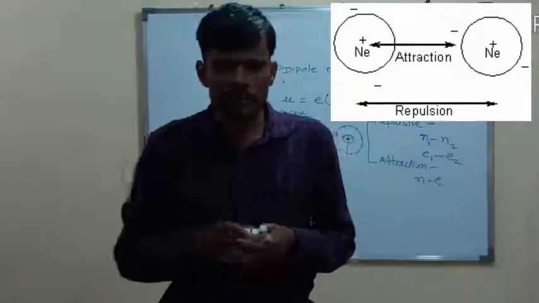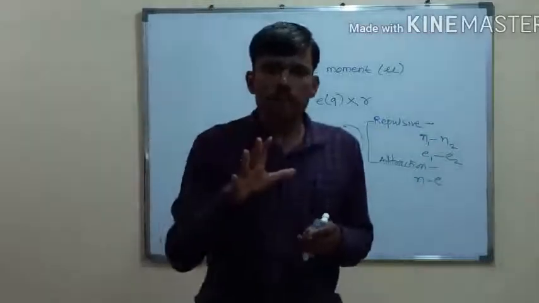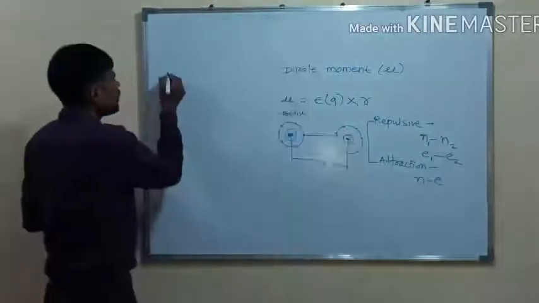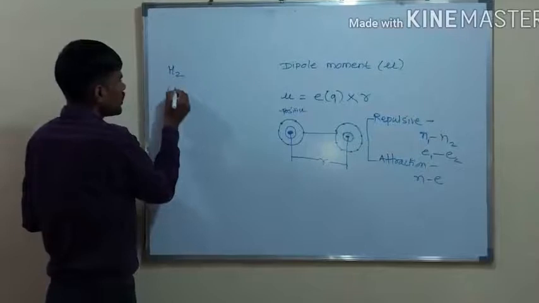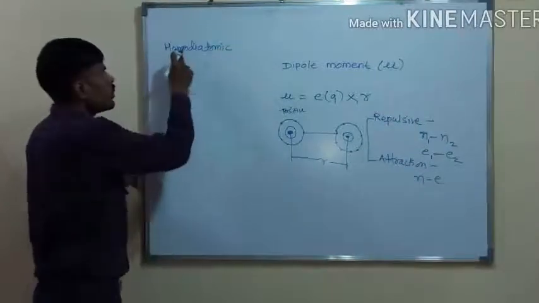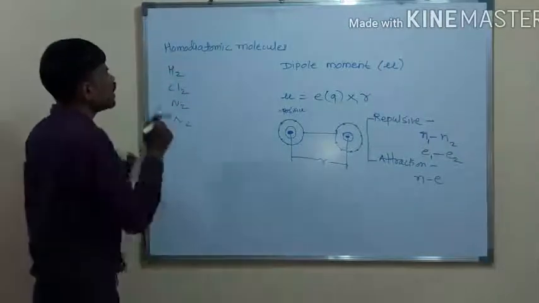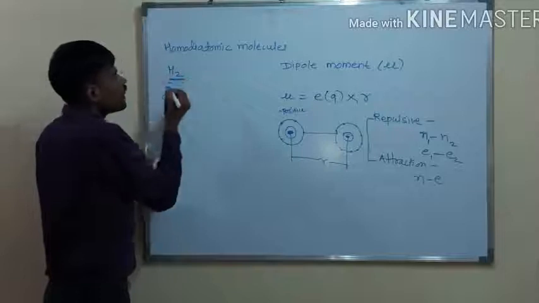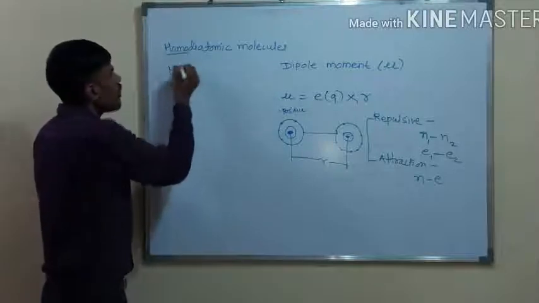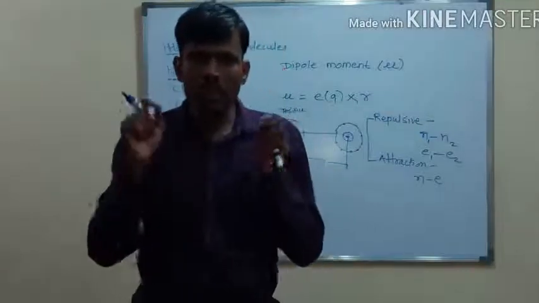The molecule shows a specific distance which is denoted by the bond length. Suppose a diatomic molecule is made up of homoatoms, for example H2, Cl2. All these molecules are homodiatomic molecules. What are homodiatomic molecules? These are the diatomic molecules which are made up of the same atoms.